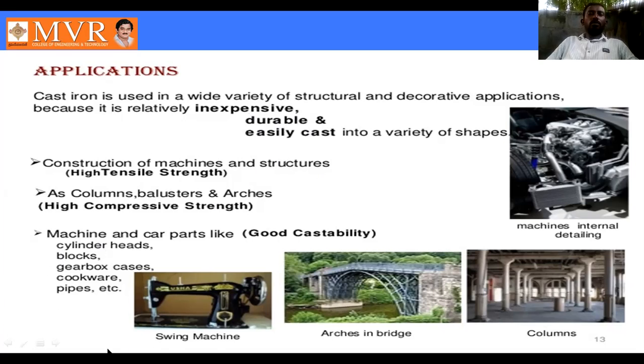Construction of machines and structures, this type of structures we can use it for: columns, balusters and arches. Columns also, the material is cast iron. Machines and car parts also we can make from cast iron: blocks, cylinder heads, gearbox cases, cookware, pipes. These are the applications of cast iron.